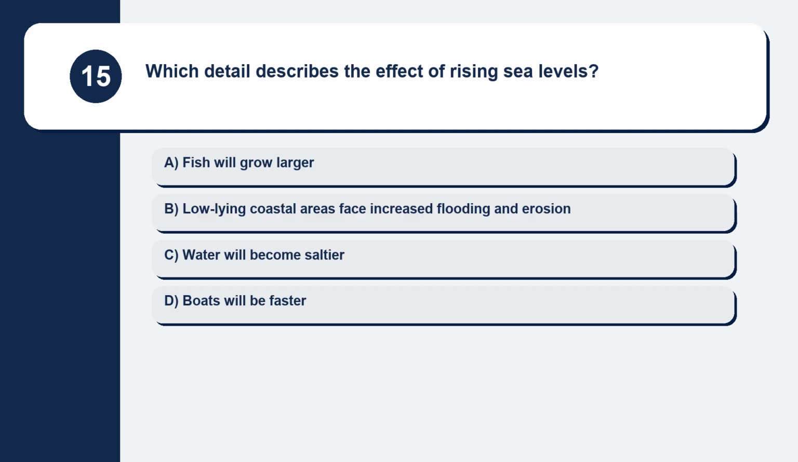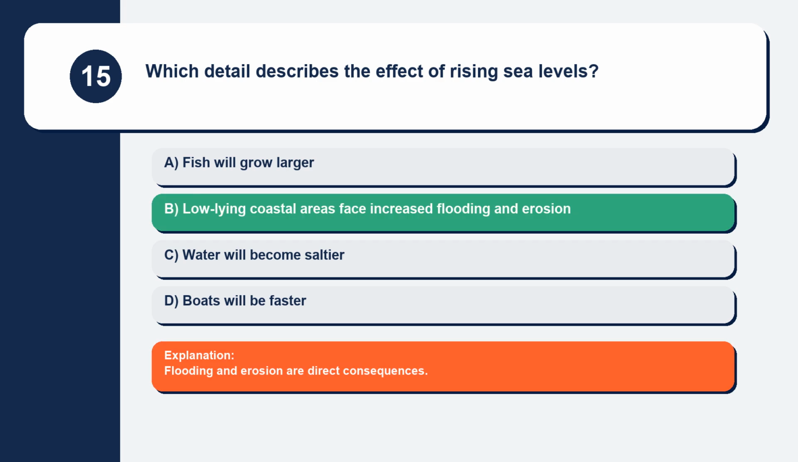Question 15. Which detail describes the effect of rising sea levels? Fish will grow larger. Low-lying coastal areas face increased flooding and erosion. Water will become saltier. Boats will be faster. Flooding and erosion are direct consequences.